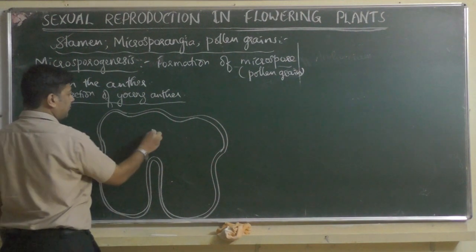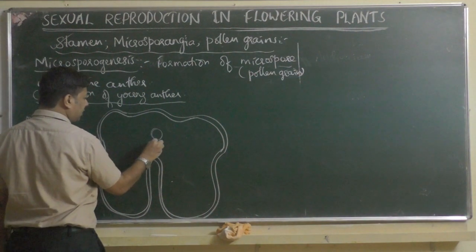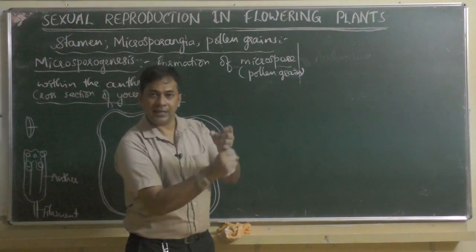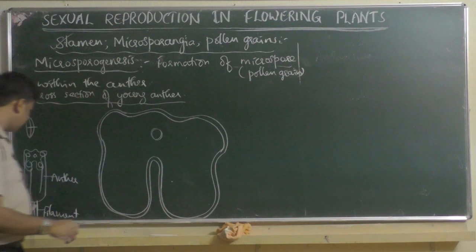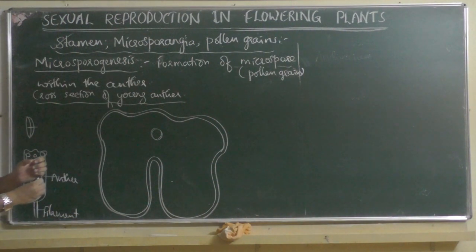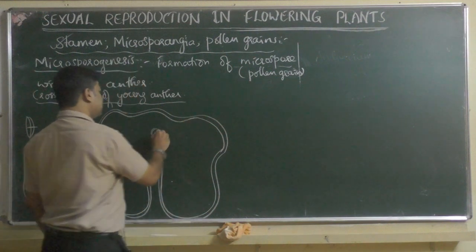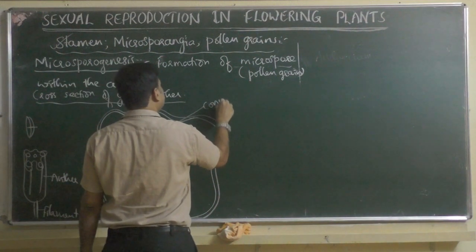Okay, then there is one part called connective. Connective means that with which the filament attaches to the anther. You see here, the filament got attached to the anther, like a stick-like structure got attached. That part is connective. It is called connective.